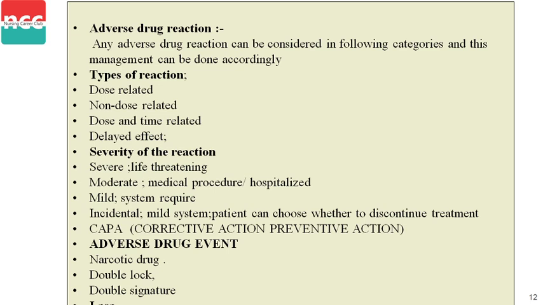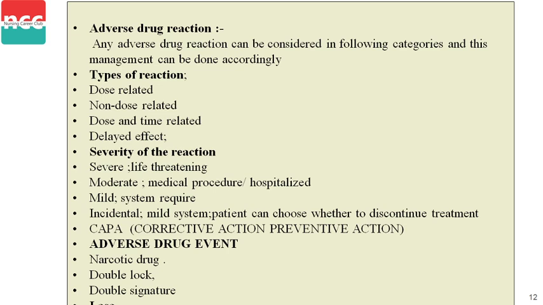Types of reaction: dose related, non-dose related, dose and time related, delayed effect. Severity of the reaction: severe, life threatening; moderate, medication procedure, hospitalized; mild, system required; incidental, mild system, patient can choose whether to discontinue treatment.